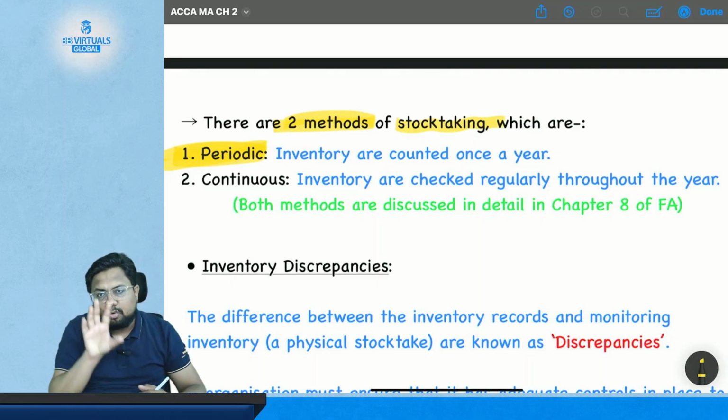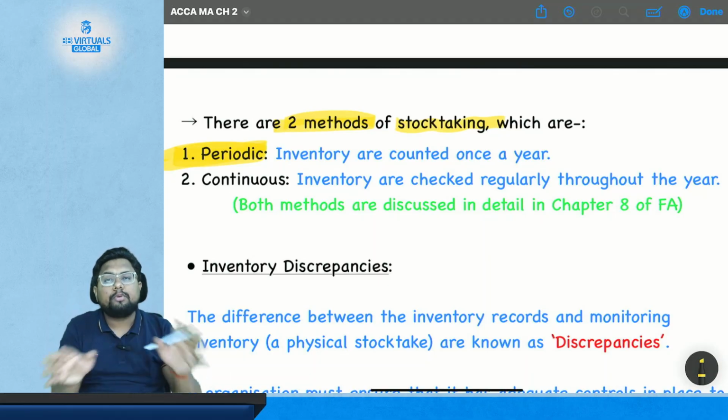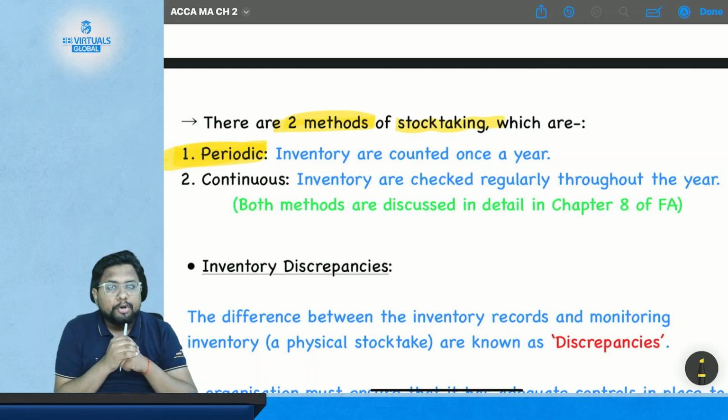So when we do periodic stock taking, we need to close off the operation so that the stock or the material will lie in the godown without movement, so that I am able to count it. Okay, so this is periodic stock taking.